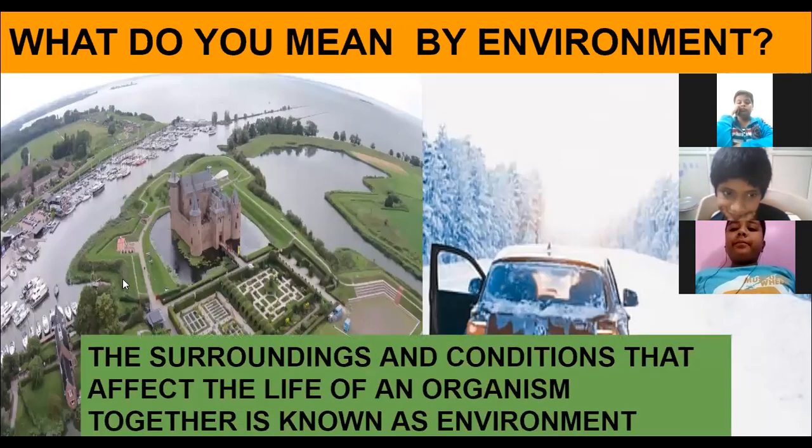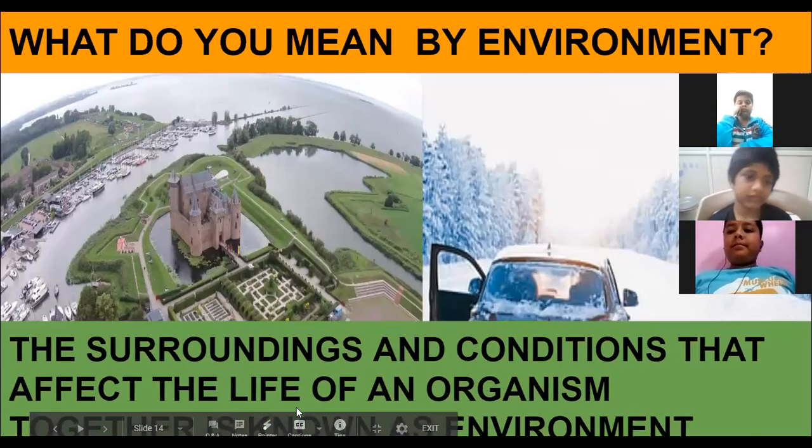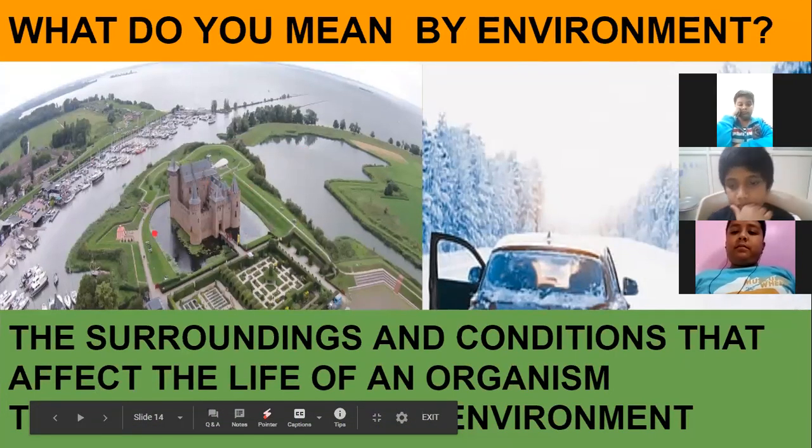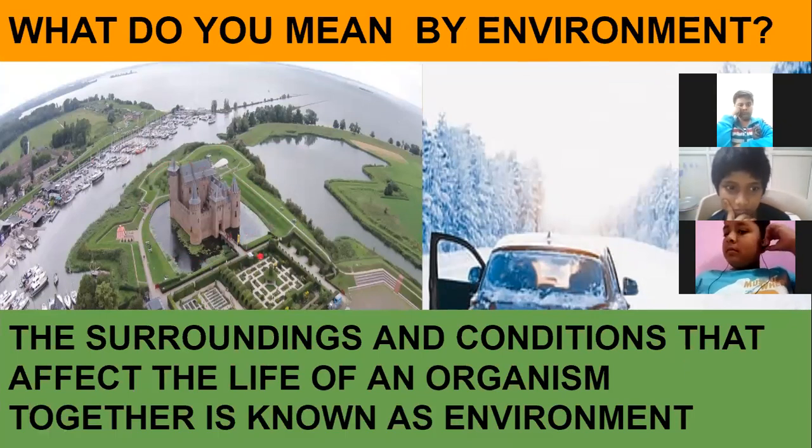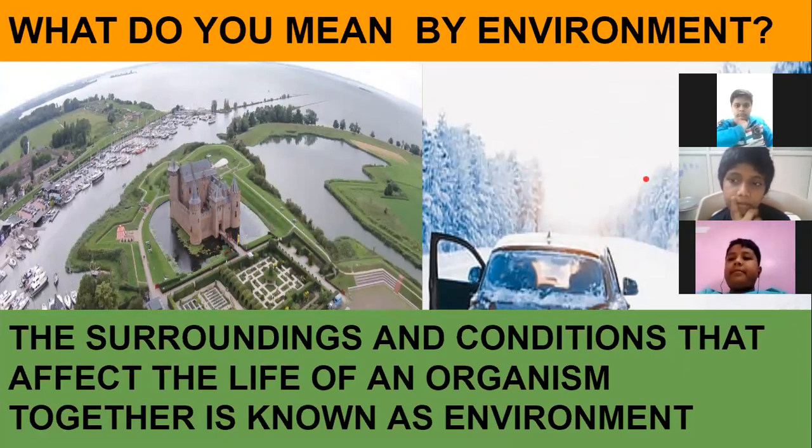See here the first picture. In this first picture you can see a church, or some buildings where you are living. When you are living somewhere, the area around you is your surrounding. Now see the second picture. In this picture, there's a snowfall. That means, how is the condition there? Snow is falling over there. Sometimes it will be rain. Sometimes it will be a storm. So these are the conditions.